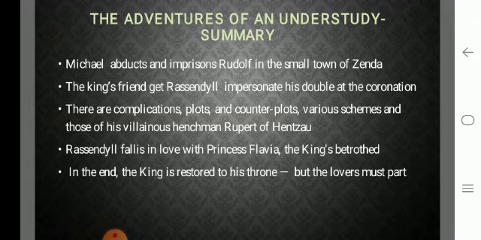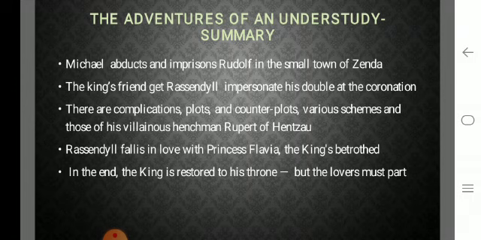Finally, Rassendyall falls in love with Princess Flavia, the king's betrothed. What is betrothed? When a person is engaged to another person, that's called betrothal. So when you're engaged, that's called the king's betrothed. So here, instead of King Rodolph, Rassendyall falls in love with Princess Flavia.